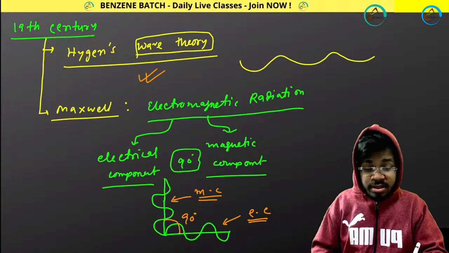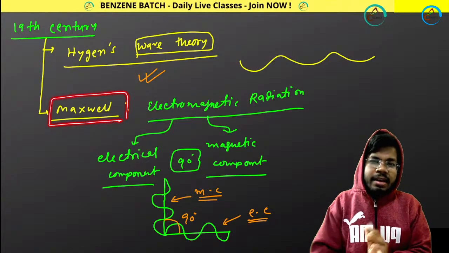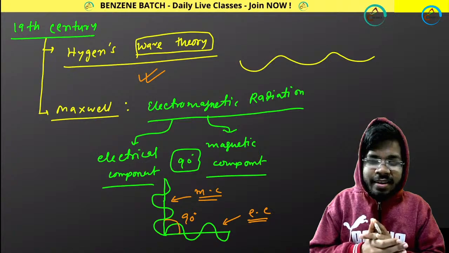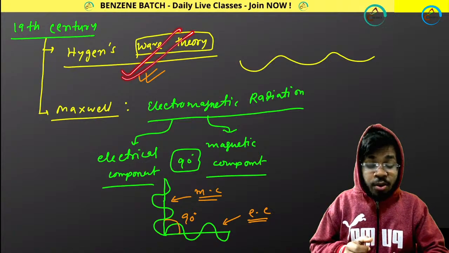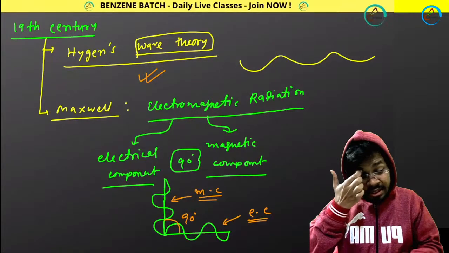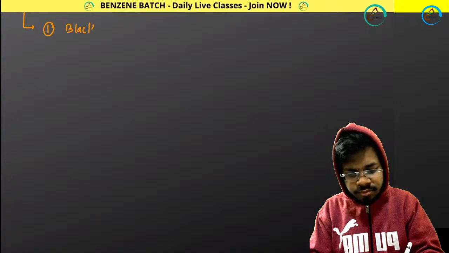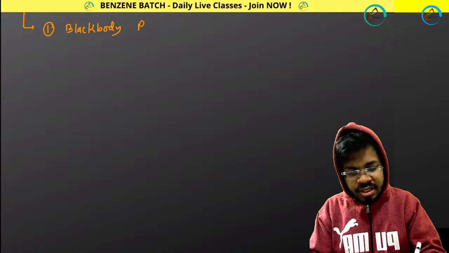Maxwell was a very famous scientist. Then everything was going fine. This theory was quite successful. It could explain all these phenomena that Newton's theory couldn't explain. Then some other experiments were done, like scientific advancements keep happening, right? The names of those experiments were, I am giving you the names one by one: first was black body radiation. This was one experiment.